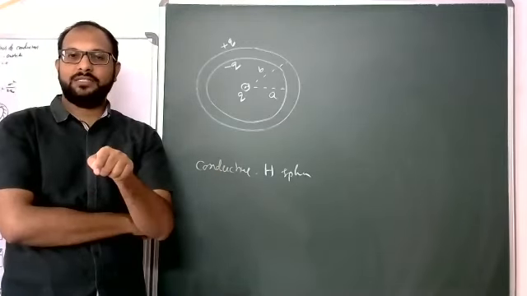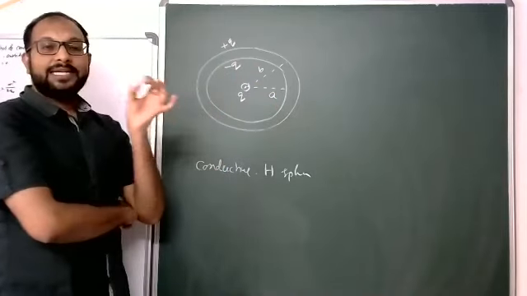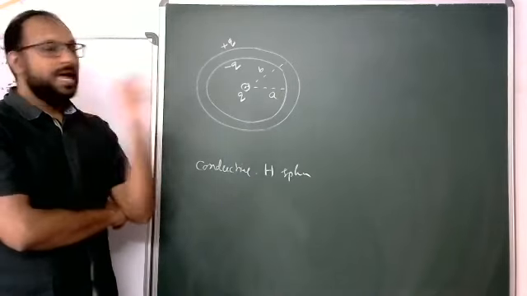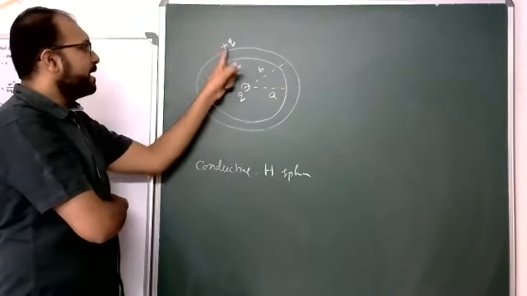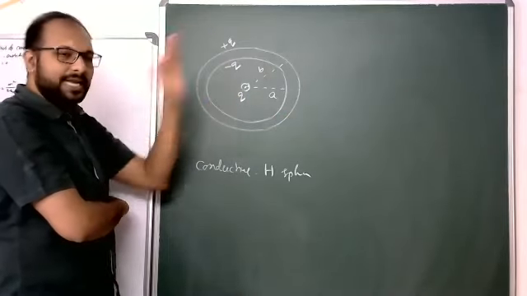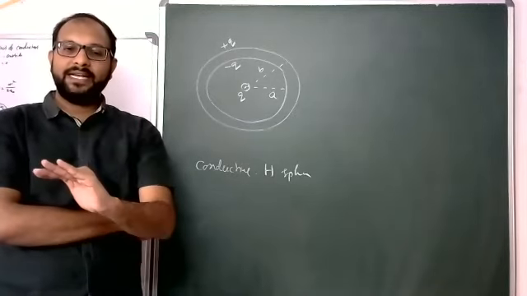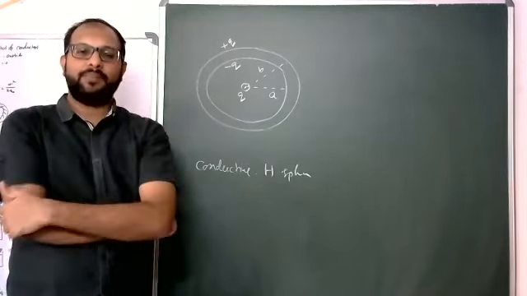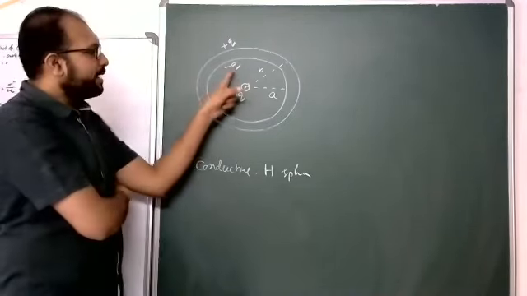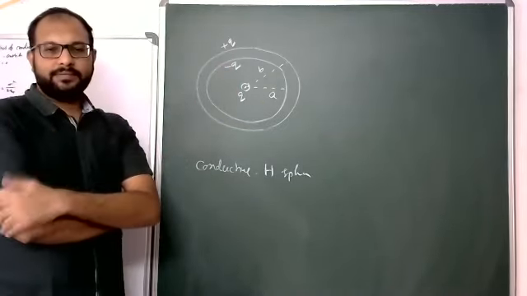Due to that charge, on the inner surface, electric charge minus Q is uniformly distributed. On the outer surface, plus Q is uniformly distributed. Still it is electrically neutral. Only the charges are separated and then distributed uniformly. Yes, next. Here minus Q is the total charge, and for this there is a proof also.